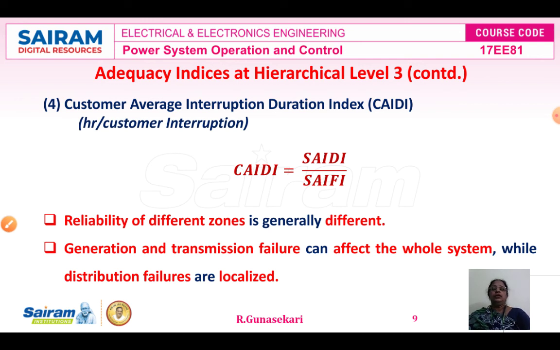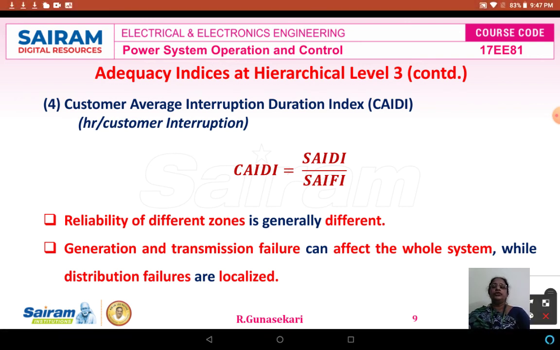Then the fourth one is the customer average interruption duration index, abbreviated CAIDI, which is measured in hours per customer interruption. The CAIDI is defined as the ratio of SAIDI divided by SAIFI. We already know SAIDI and SAIFI.